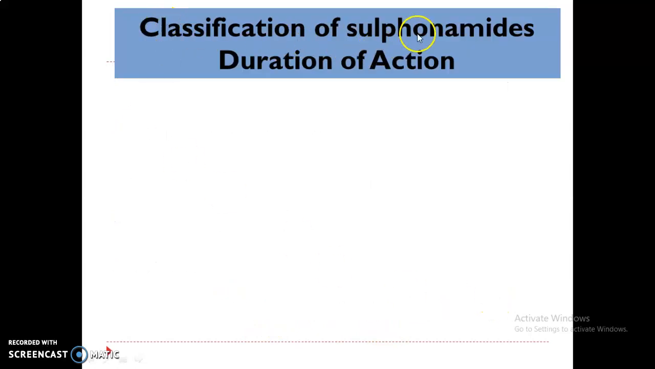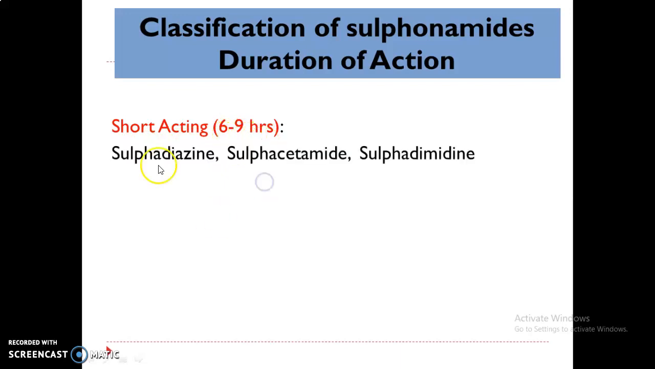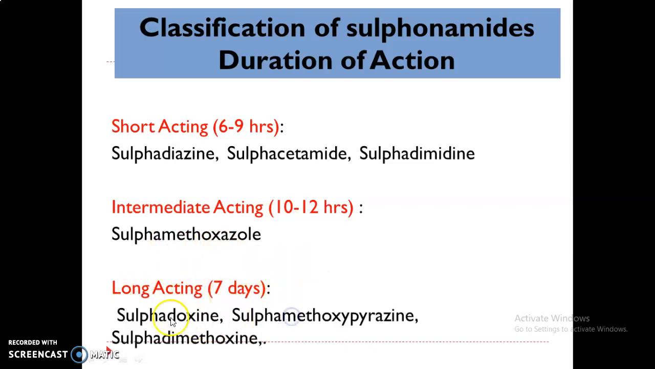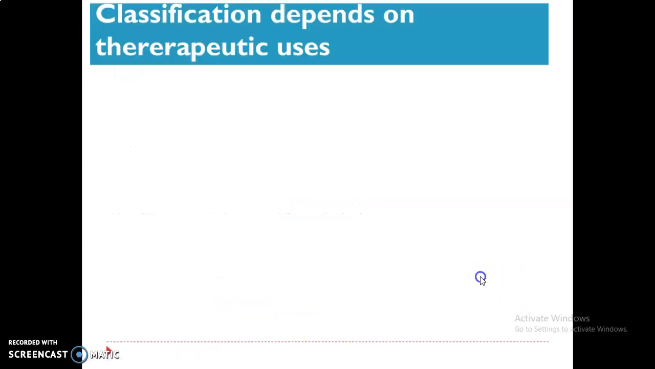Next, classification of sulfonamides according to their duration of action. Short acting sulfonamides, duration of action 6 to 9 hours. Example, sulfadiazine, sulfacetamide and sulfadimidine. Intermediate acting sulfonamides, duration of action 10 to 12 hours. Example, sulfamethoxazole. Long acting sulfonamides, duration of action up to 7 days. Example, sulfadoxine, sulfamethoxypyrazine and sulfadimethoxine.